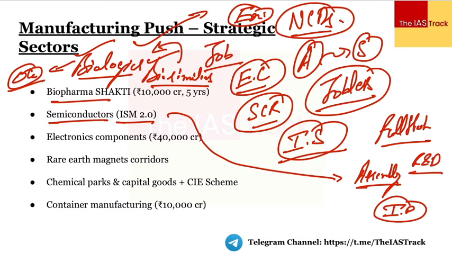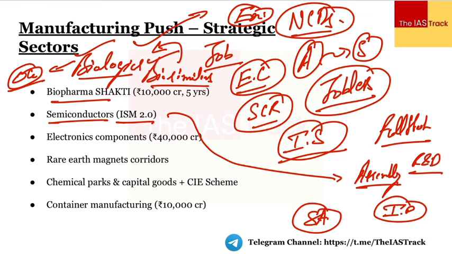If we are critically dependent on other countries for the import of these substances, primarily the semiconductors, then this would affect our strategic autonomy. तो ये हमारी इफेक्ट होगी, and we cannot allow that. We will have to focus upon this particular sector in order to give a push to different other sectors. For example, electronics हो गया, defense platforms हो गए, electric vehicle हो गया, artificial intelligence का hardware हो गया, data centers हो गया. So this becomes very, very important.